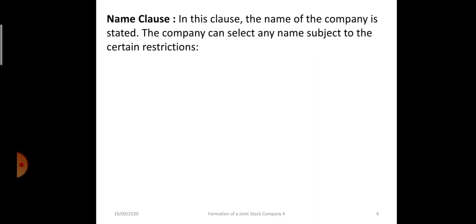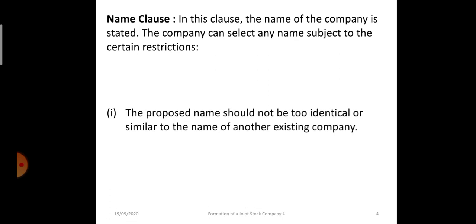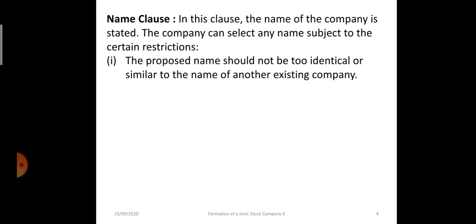The first one, name clause. Now in this clause, the name of the company is stated. Now the names should not be identical to the existing company. Certain restrictions are there on the choice of selecting the name of the company. The first one, the name should not be identical or similar to any existing company. It should not reflect a relation with an already established company.